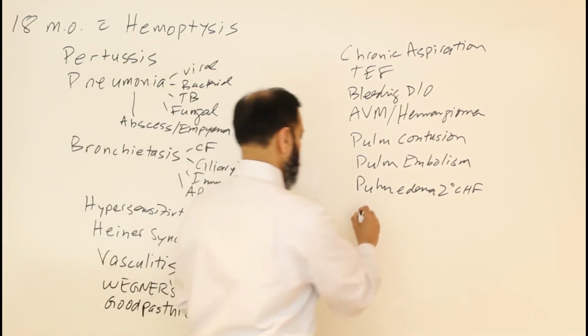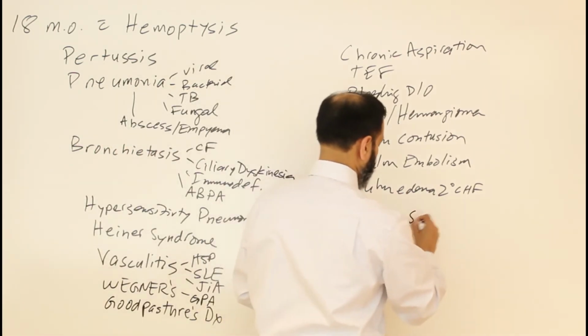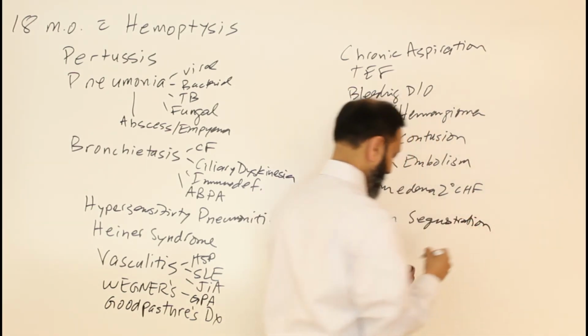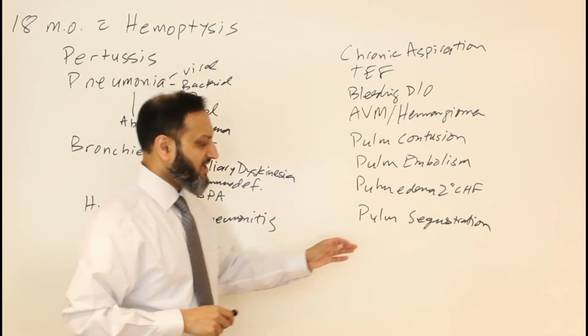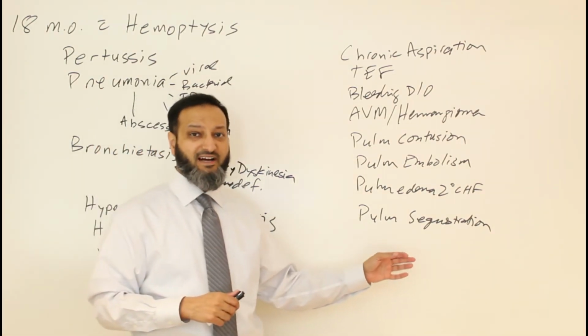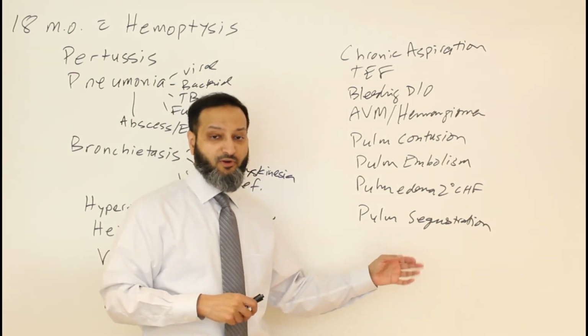One would be a pulmonary sequestration. This is basically lung tissue that has blood supply from the pulmonary artery, but does not have an arterial blood supply from the aorta.